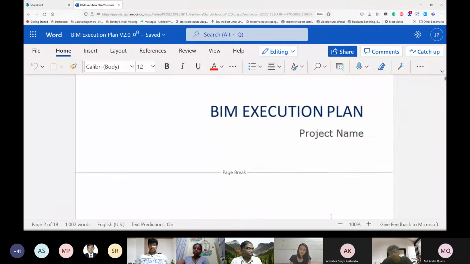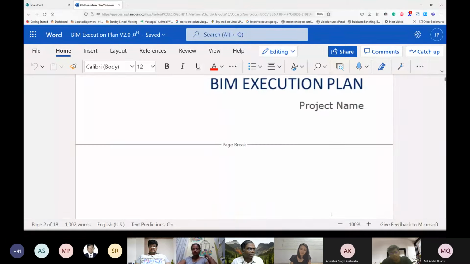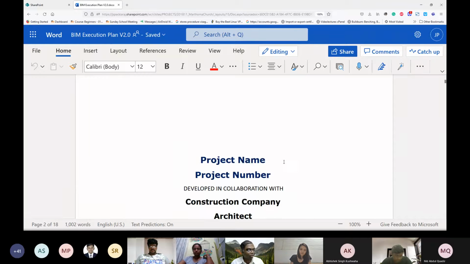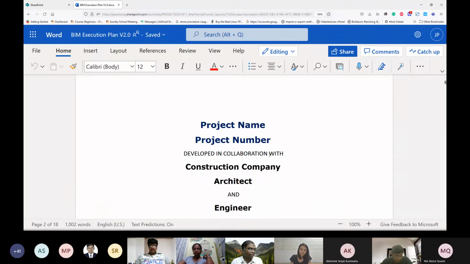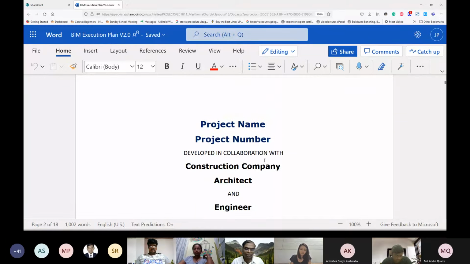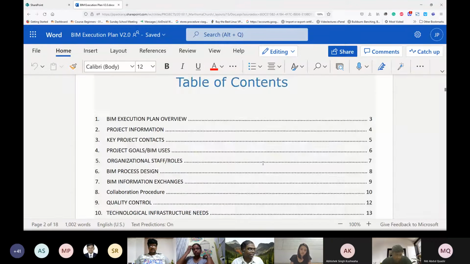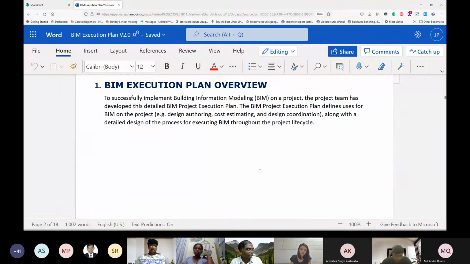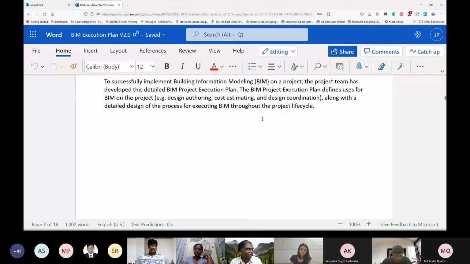So you see, when we talk about a BIM execution plan, this is probably the first document which is circulated when you are doing a BIM operation. The first thing is we get who is who from the project, right? So essentially, this is a template which we have created, so that for the next project we get, we will simply put all this data in and get the information.